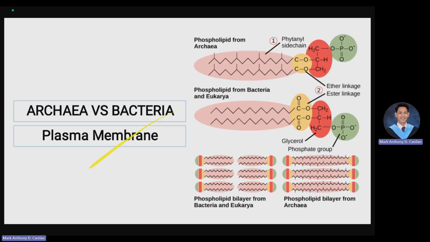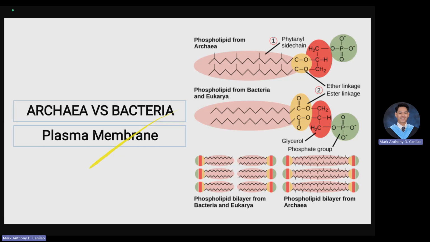Very simple. When we talk about ether linkage, it is a C with a single bond with carbon, oxygen, and also an R group, the other side chain. And technically, ether linkage is more stable compared to ester linkage. Because as you can see in the ester linkage, it is C double bond O and is connected with the R group or the side chain and another oxygen.